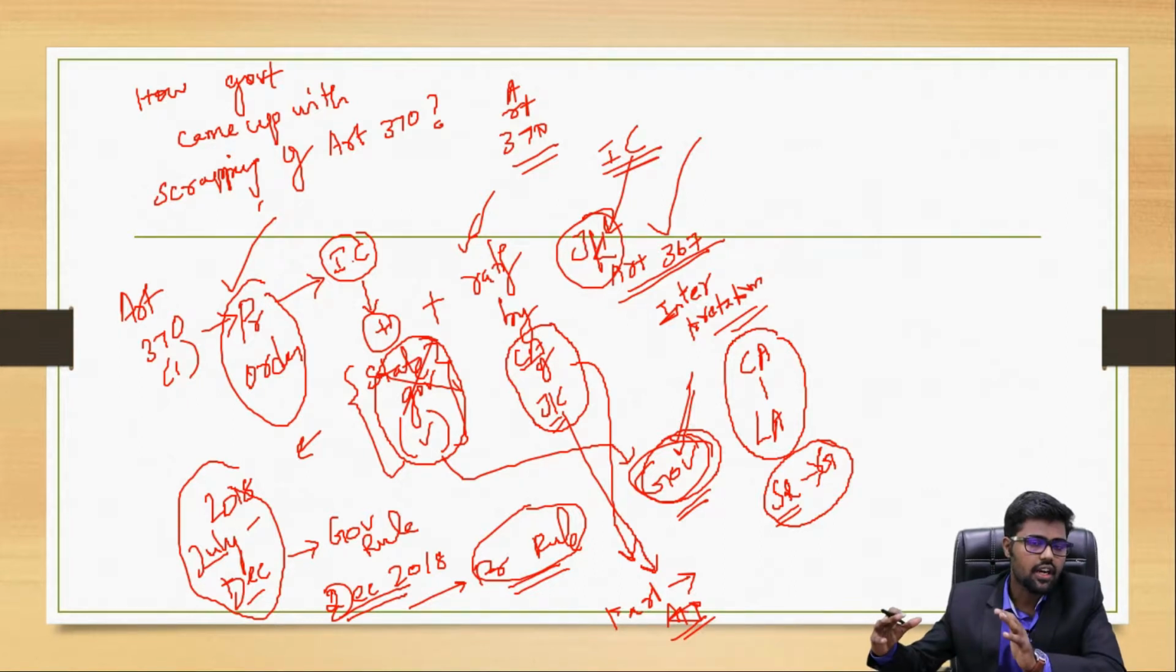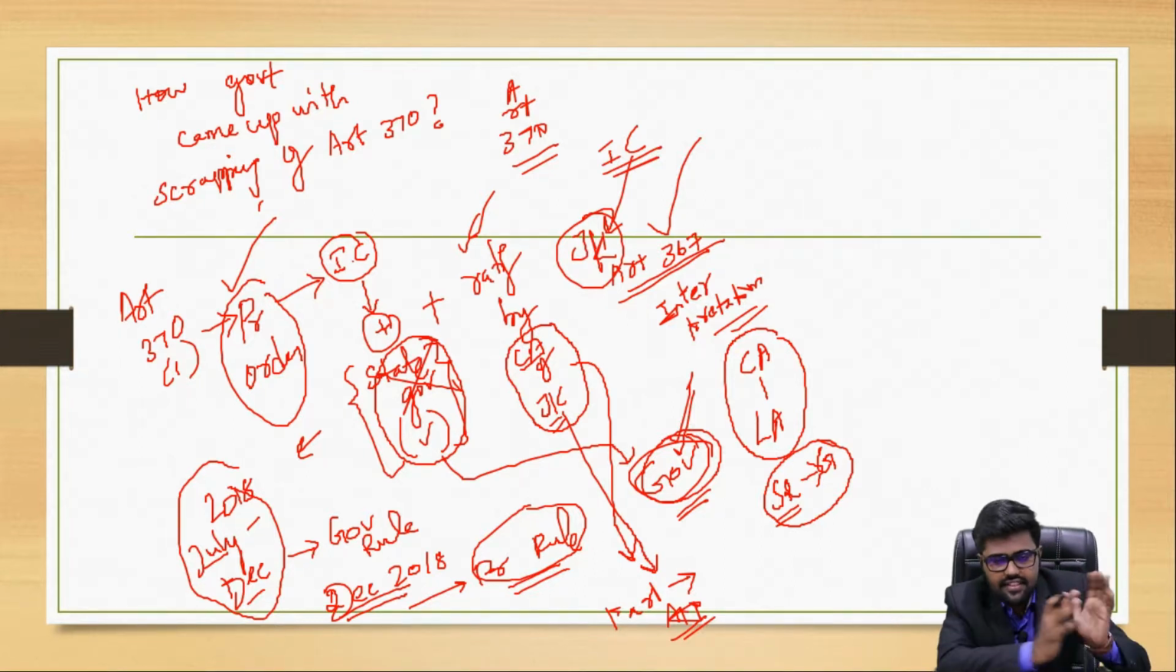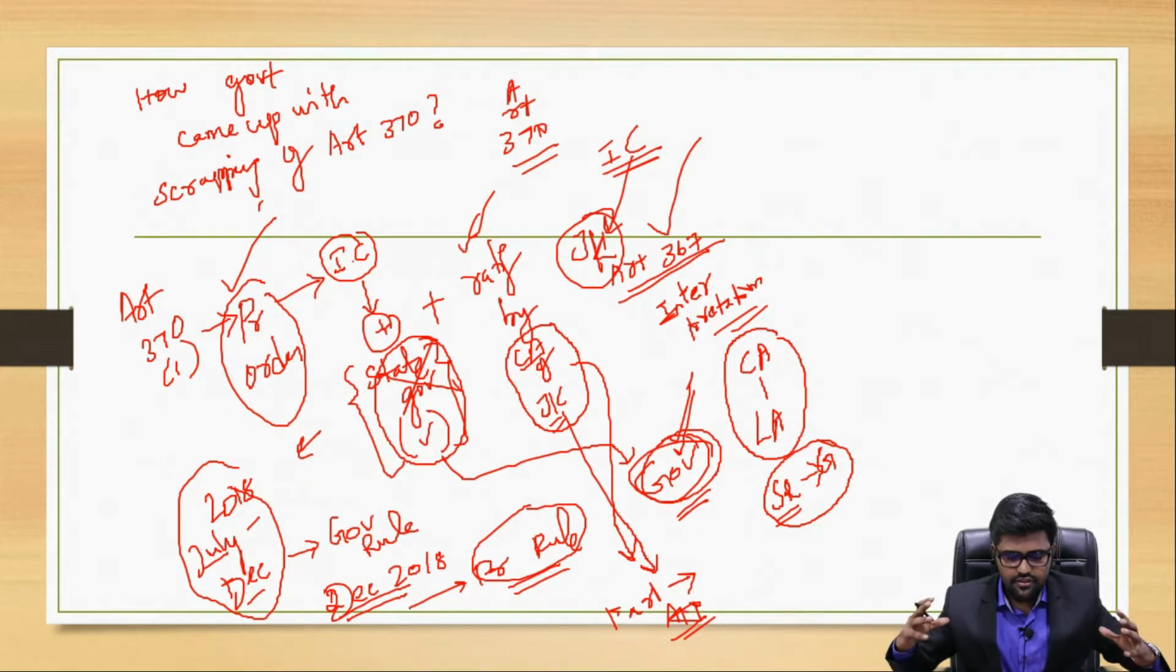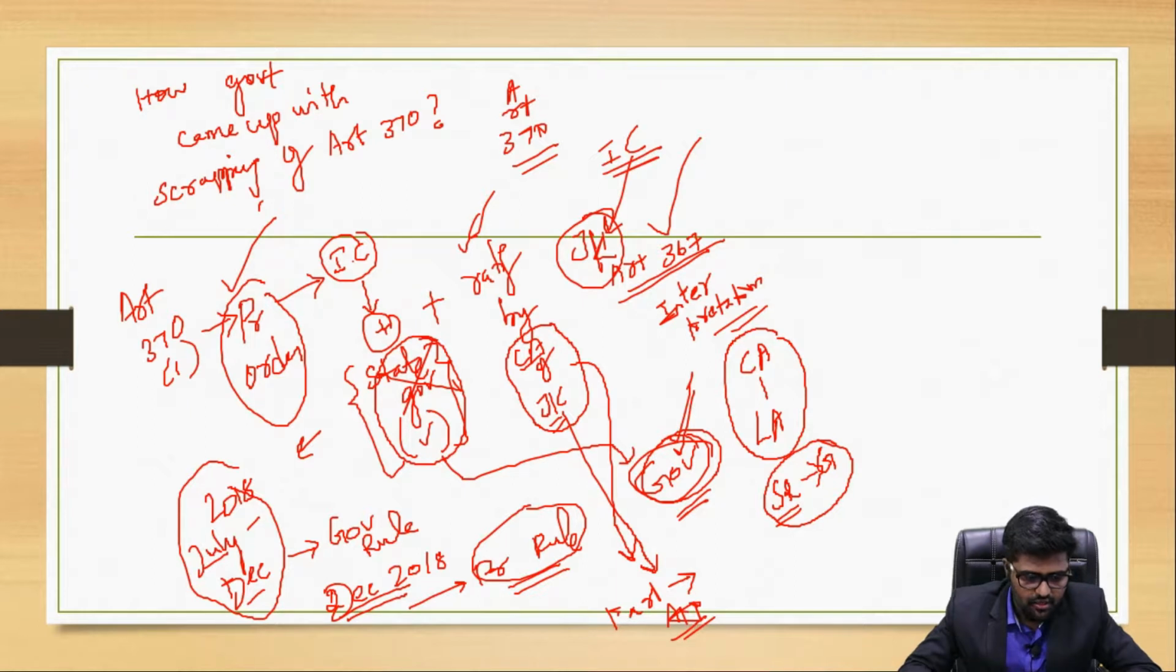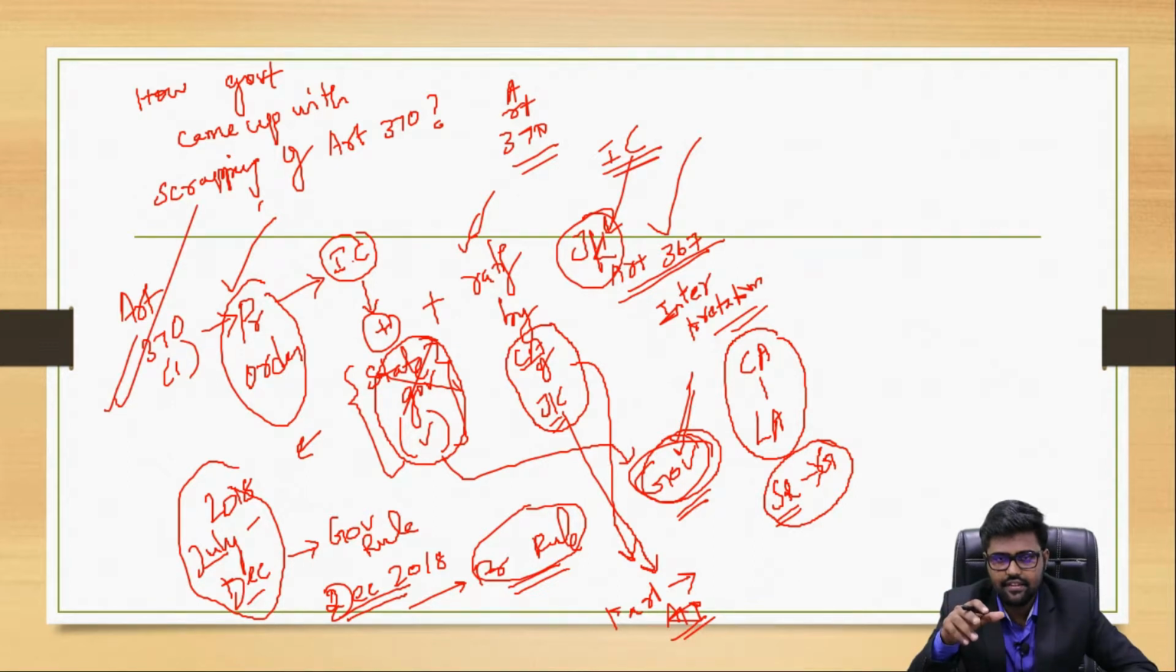This was the counter argument which was kept against this critic. So this is the depth of understanding you should have. Now let me go through this, the first resolution. By the first resolution, the presidential order 2019 replaced presidential order 1954, and also it made all the provisions of the Indian Constitution applicable to Jammu and Kashmir. Done.